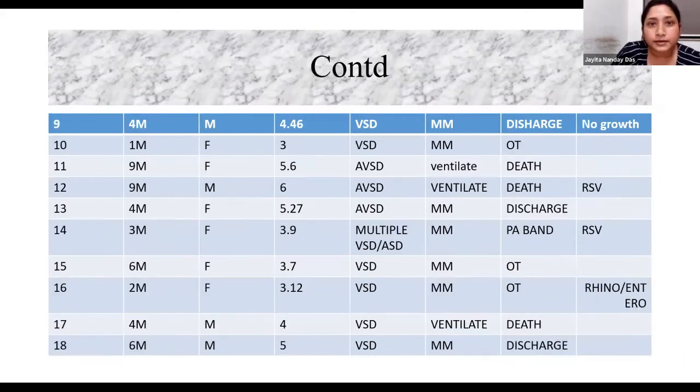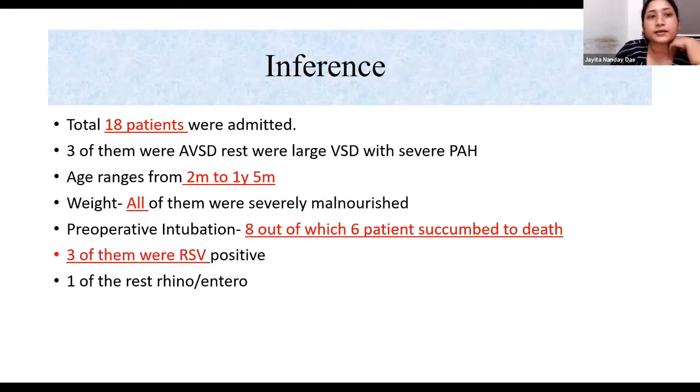I have summarized it. In 2021, a total of 18 patients were admitted with large VSD with severe PH. 3 of them were AVSDs and the rest were large VSD. The ages ranged from 2 months to 1.5 years. All of them were severely malnourished. Pre-op intubation was done in 8 of them, out of which 6 patients succumbed to death. 3 of them were RSV positive and 1 was rhinoentero positive. None of them had a positive blood or bacterial culture.